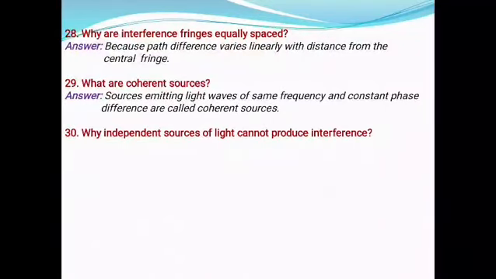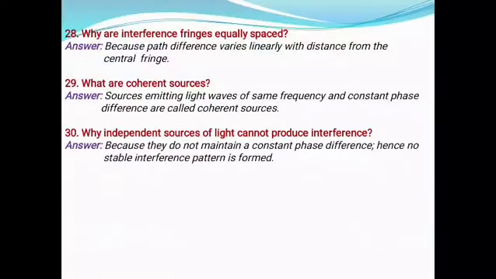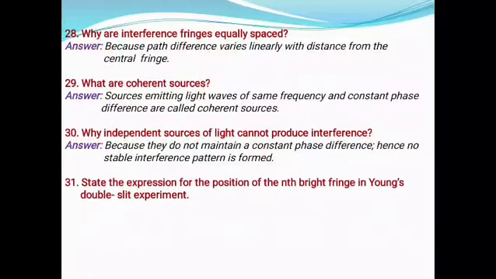Why can independent sources of light not produce interference? Answer: because they do not maintain a constant phase difference, hence no stable interference pattern is formed.